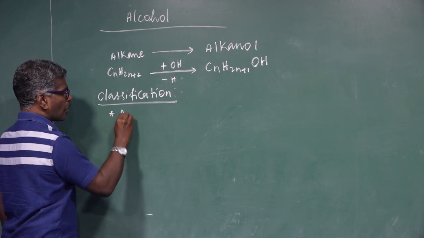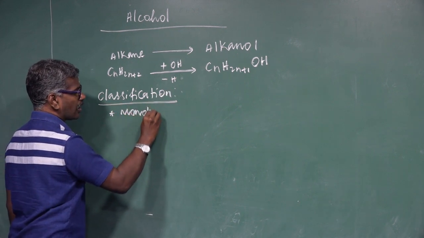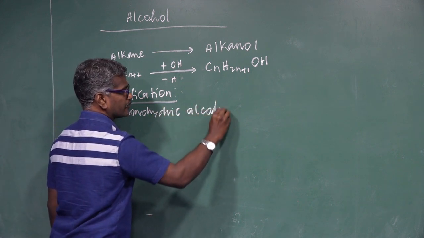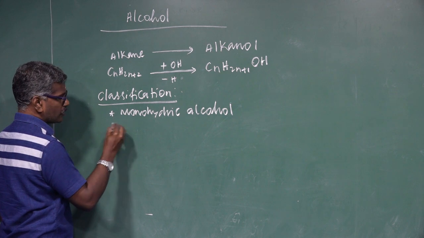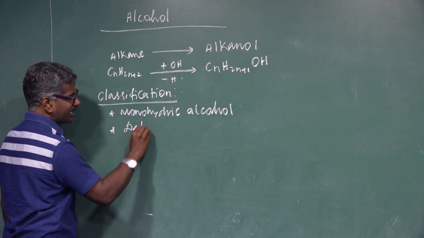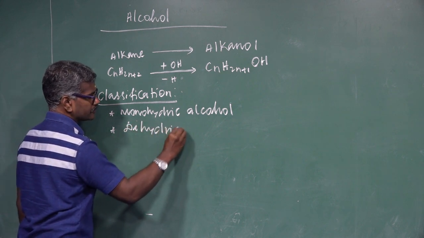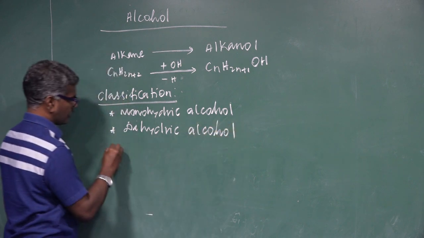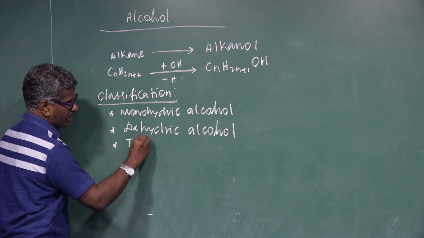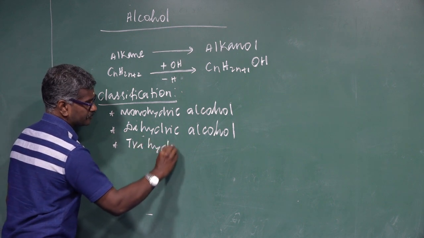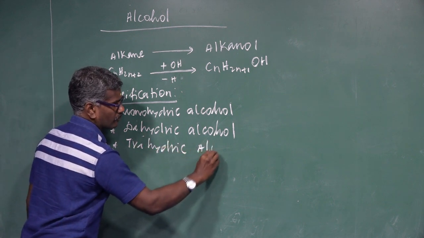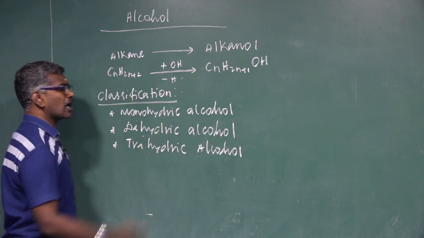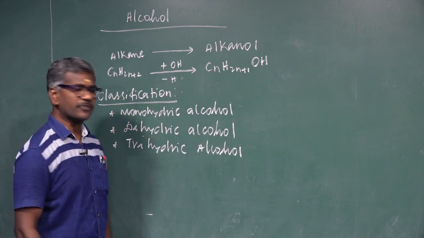First one is monohydric alcohol. Second one is dihydric alcohol. Third one is trihydric alcohol. Monohydric alcohol is further classified into different types.